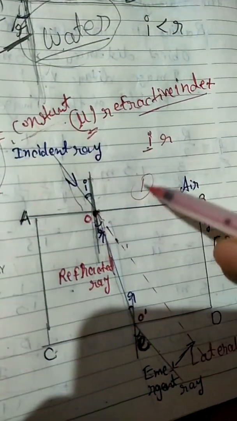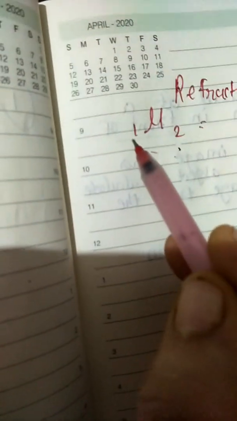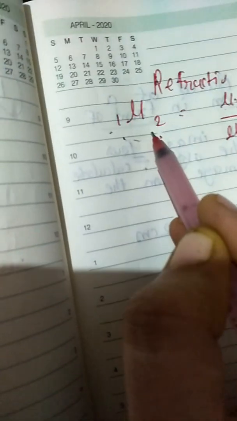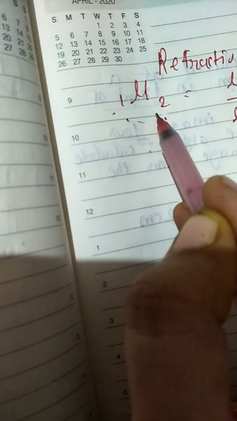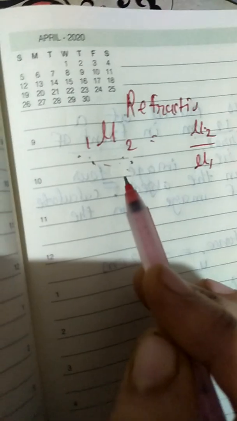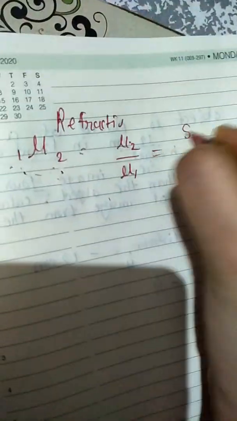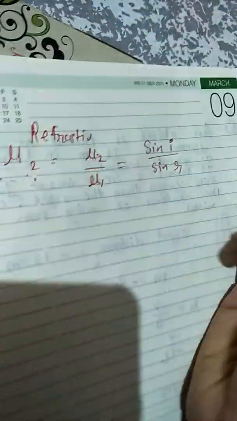Here air is medium 1 and the slab is medium 2. When light goes from medium 1 to 2, the refractive index mu 1 2 is mu 2 upon mu 1, which means sin i upon sin r.